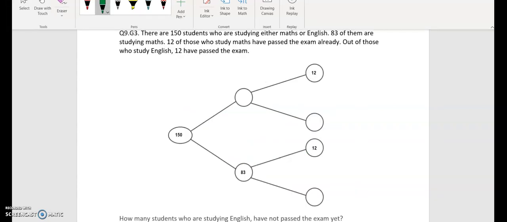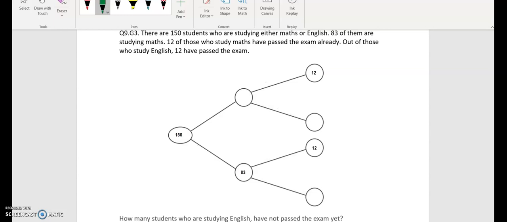Question number 9. There are 150 students who are studying either maths or English. 83 of them are studying maths. So we can work out how many are studying English through that.